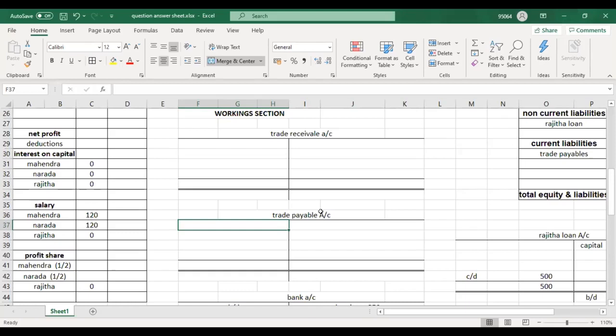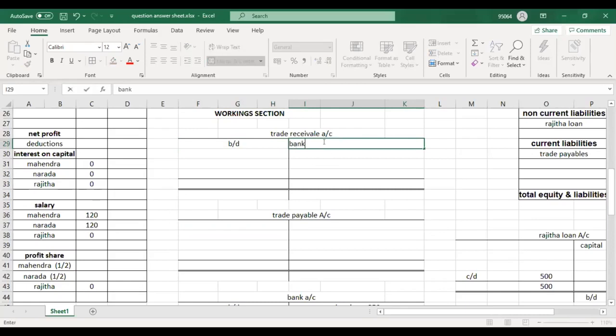Okay. So 1,800 was collected from debtors. What is the double entry? Now this is not partnership. Partnership is done. Now we are doing basic double entries. Collection from debtors: cash account debit, debtors control account credit. Now you know the brought down balance in trade receivable is on the debit side.